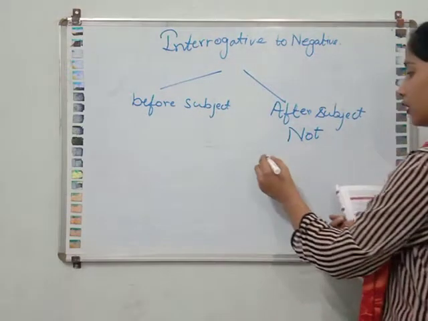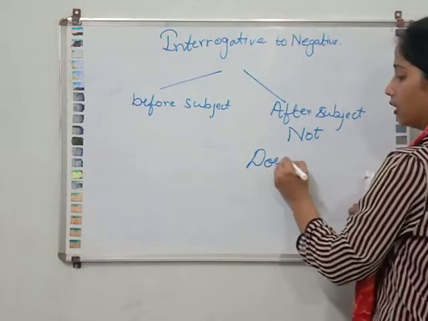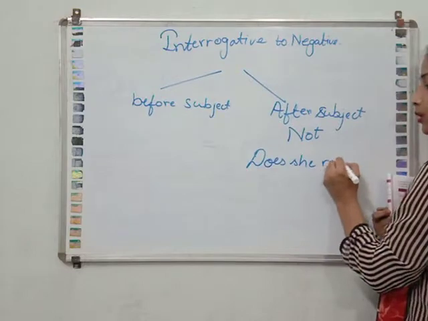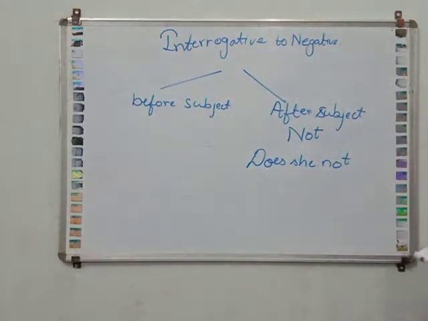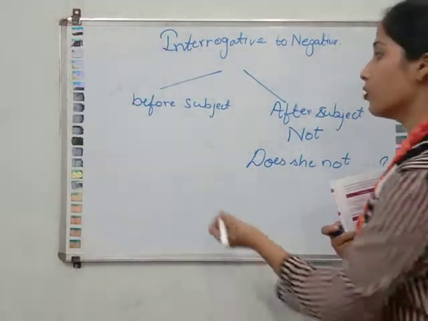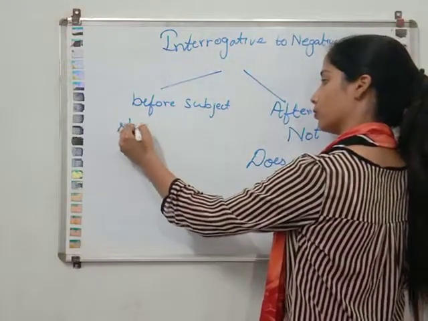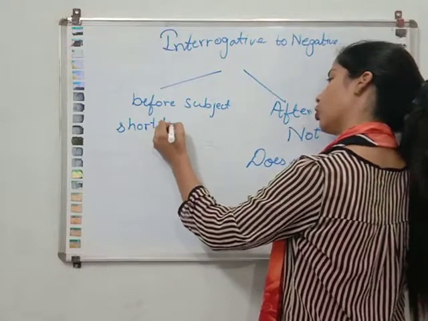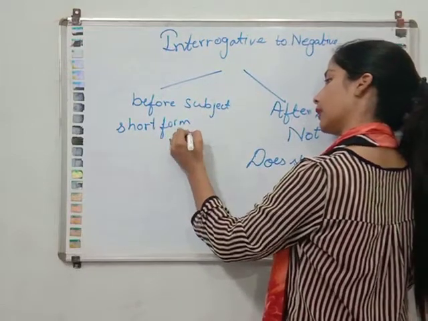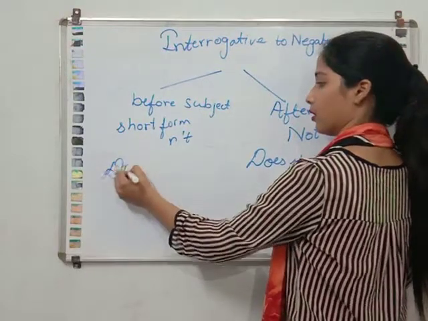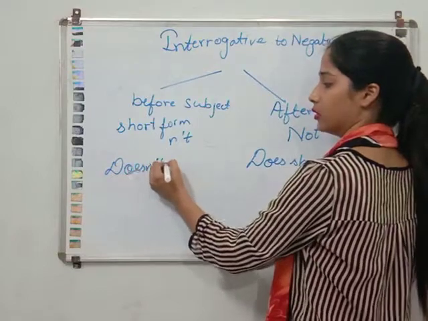For example, does she not? Does she not. Okay. But if we are writing before the subject, we will use the short form of not, like this: does not she.